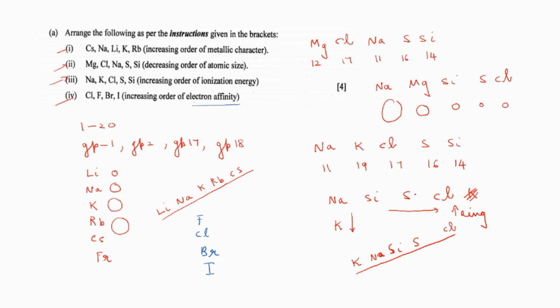We are expecting the maximum electron affinity for fluorine. Whenever an upcoming electron is approaching fluorine, electron-electron repulsion will be taking place. The upcoming electron and the electrons which are present in the fluorine atom will start repelling. Because of that reason, greatest electron affinity is for chlorine. So you should remember that. Increasing order of electron affinity they are asking. Maximum electron affinity will be for chlorine, minimum electron affinity for iodine. Then only other elements will be coming in between.